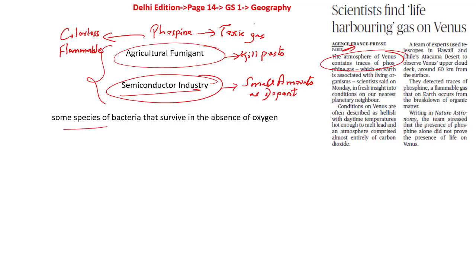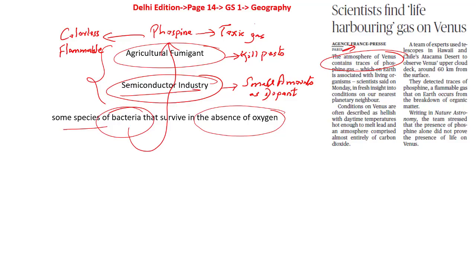There are some species of bacteria that survive in the absence of oxygen. When they survive in such an atmosphere, they release what is called phosphine. So the minute they release phosphine, it means there is presence of the bacteria, there is presence of the microbes, and there could be a possibility of life as well. So on earth, what we have is the bacteria or the microbes which release the phosphine gas, and that means there is presence of life on earth.